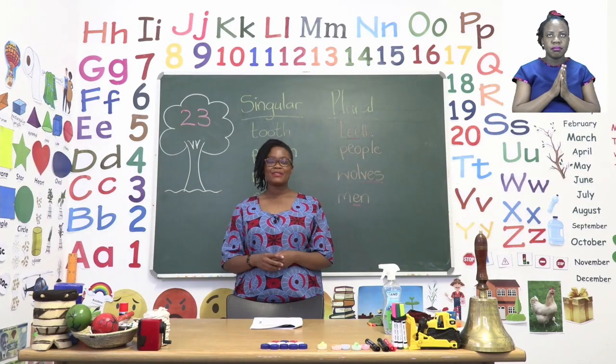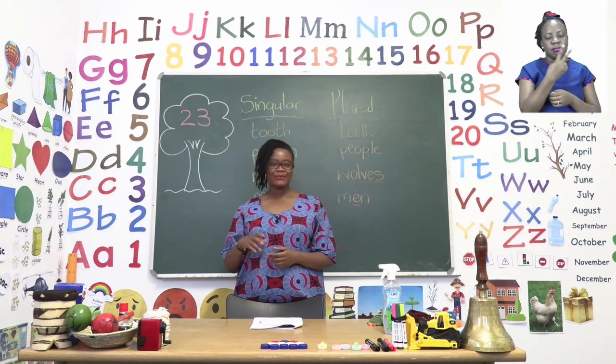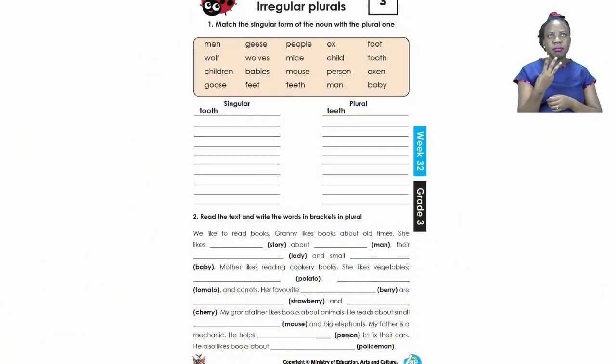For the next part of our lesson, boys and girls, let's all go to page 23. On page 23, we are going to be doing irregular plurals. Now, this is when we change a noun from one to many. Remember, singular means one, plural means two or many. It's going to be our job to match the singular form of the noun with its plural one. So first you have to write them down for singular and then match them with the plural. They've even given you an example. One tooth or singular, many teeth or plural.